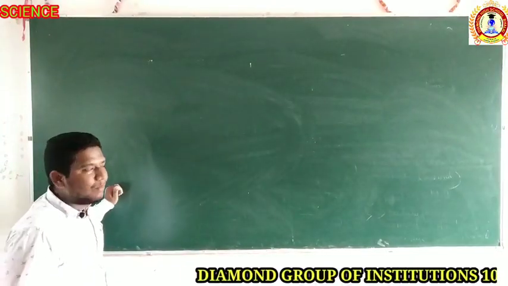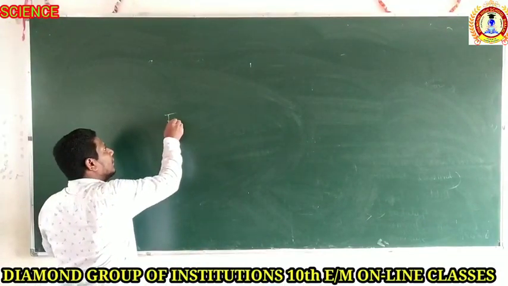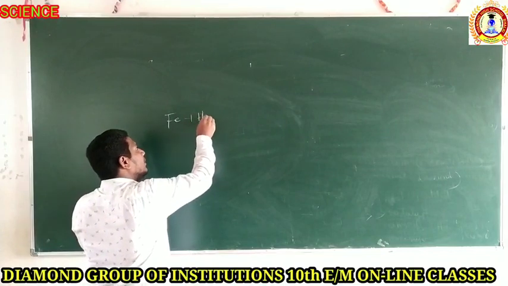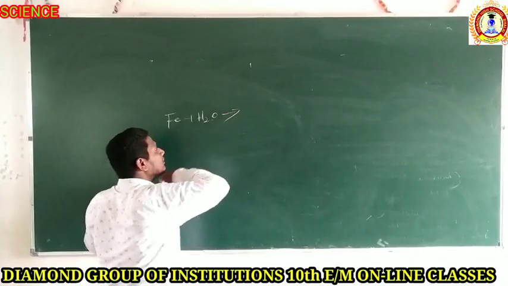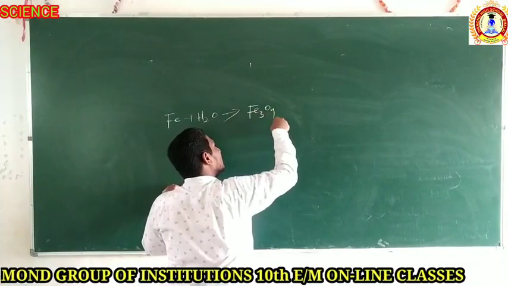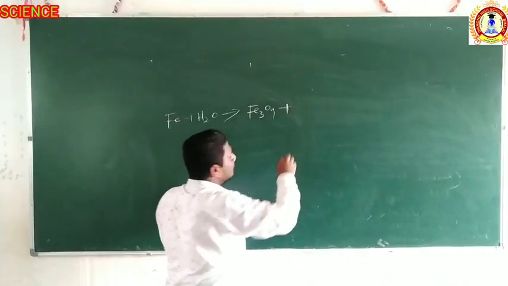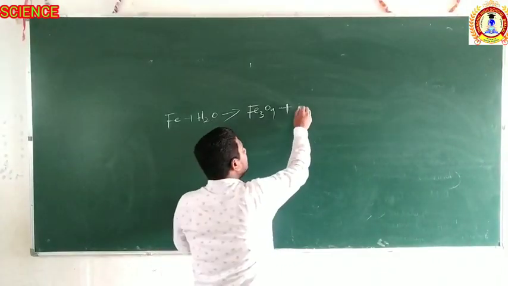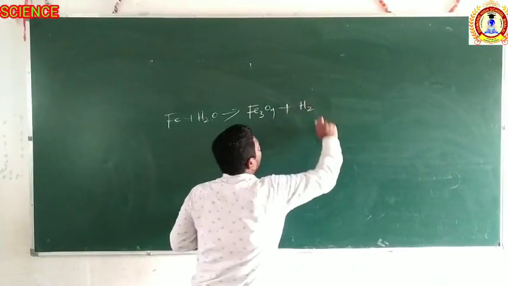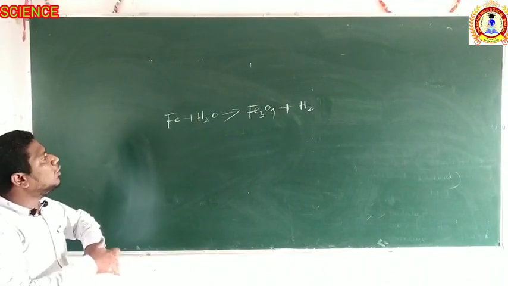Now take one more example of how to balance chemical equations. When iron reacts with water, it will form, with the liberation of hydrogen gas. Just take it as one more chemical reaction. Then how to balance this one?